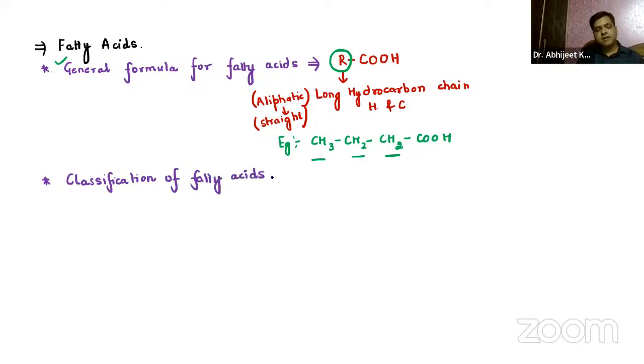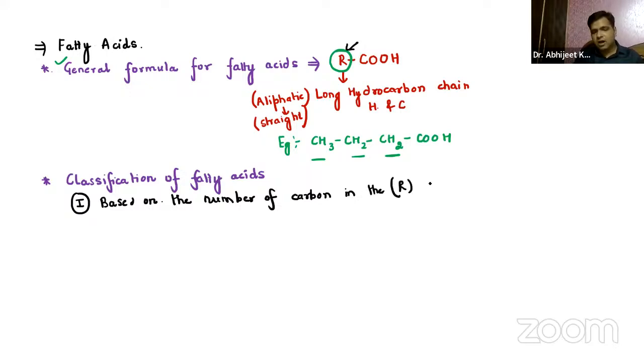The very first classification over here will be based on the number of carbon. When I say the number of carbon, I'm talking about this R group, the carbon in the hydrocarbon chain.